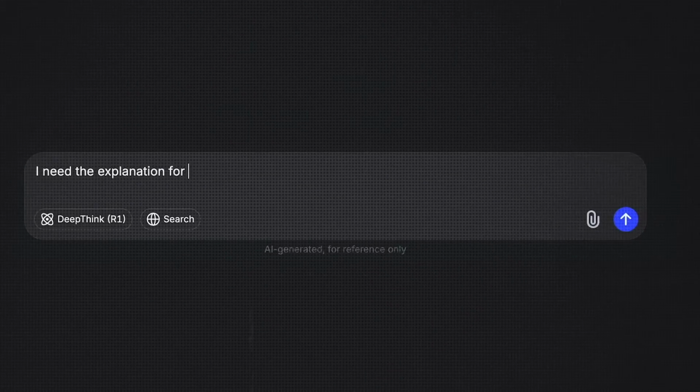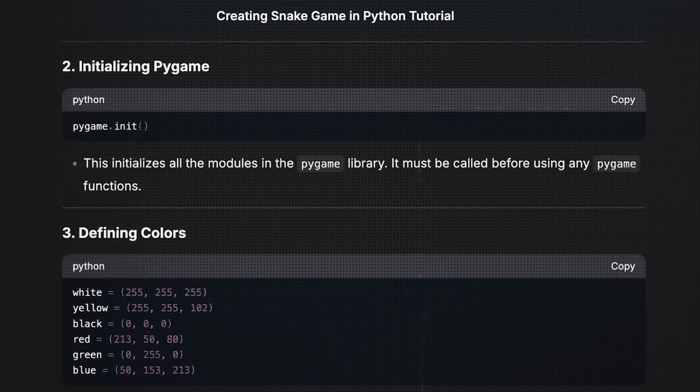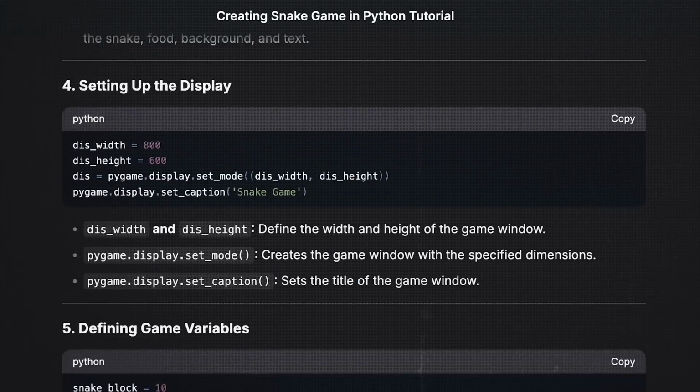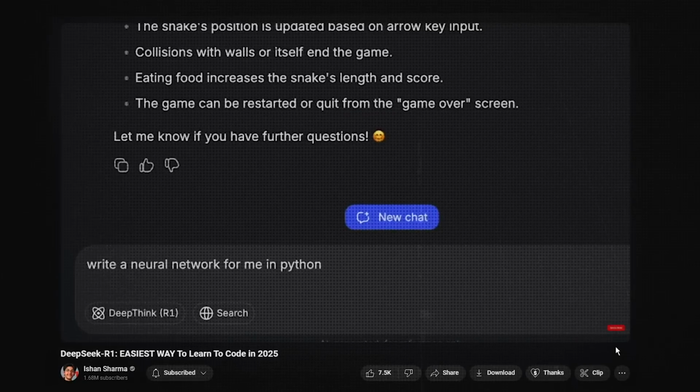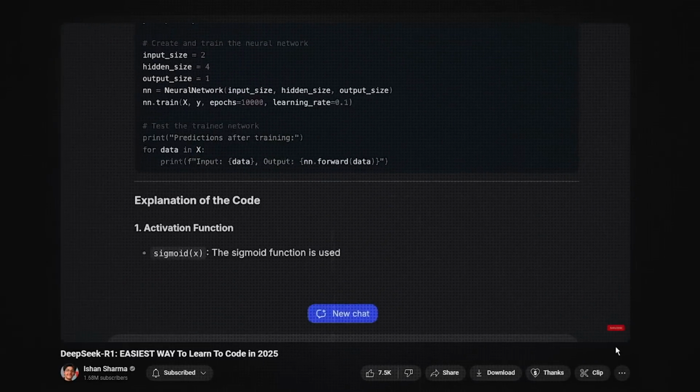Second reason, Deepseek R1 shows its thinking process to you, which ChatGPT O1 hides. So you're not able to look at how this model is thinking. This is important because if you want to learn about something, it's really good if you can look at the process in which the large language model is thinking about it, right? That makes it unique. In a previous video, I talked about how you can learn to code by simply looking at the thinking process when you ask Deepseek R1 to build something for you.